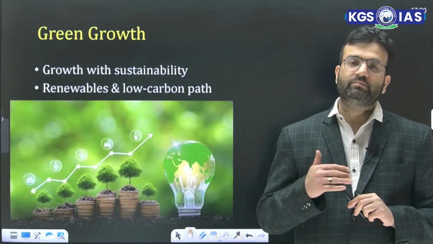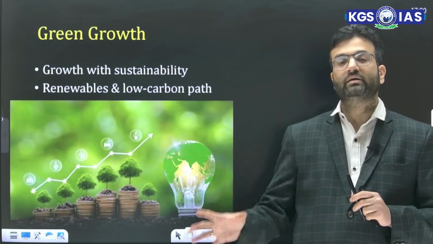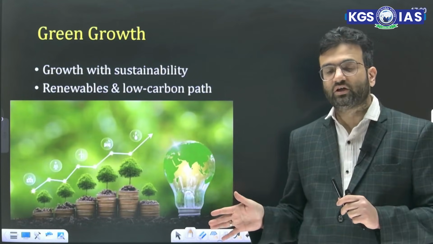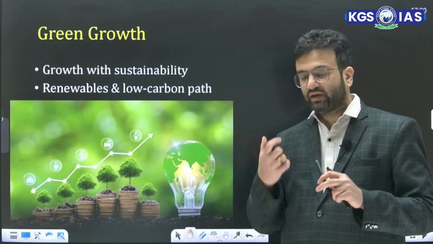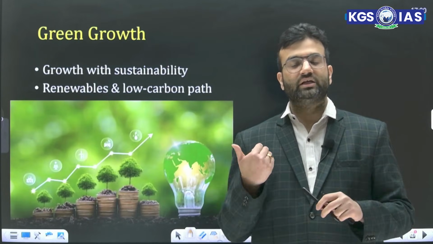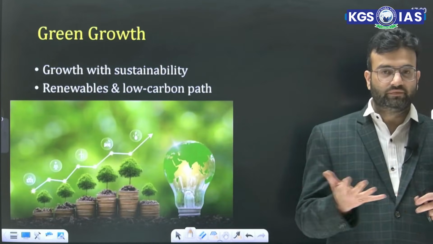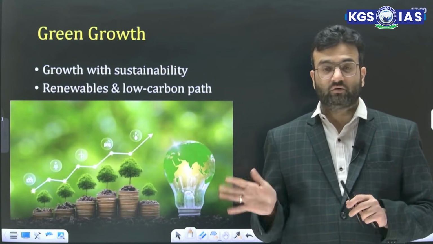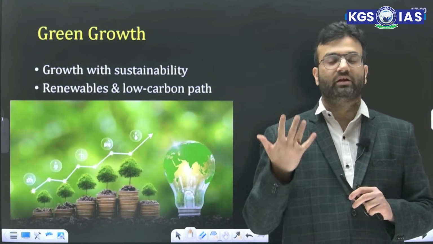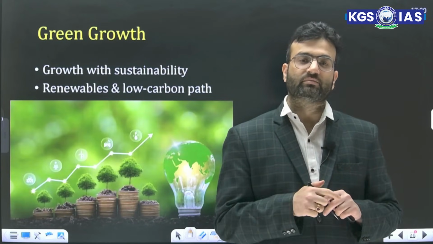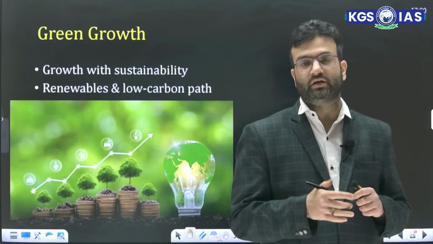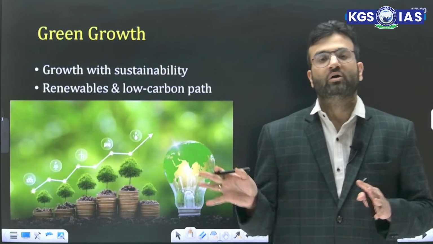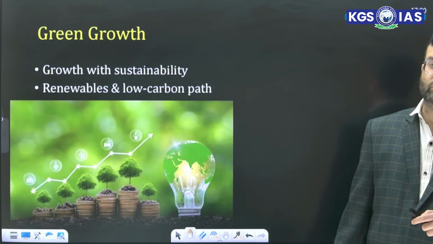Because if the average temperature keeps on increasing, it creates the problem of climate change, and as a result of that, the surviving conditions for humans as well as for other living organisms become very tough. So that's why green growth is quite essential, and the government is focusing on renewable energy, the National Solar Mission, and the International Solar Alliance. All these are part of this green growth.